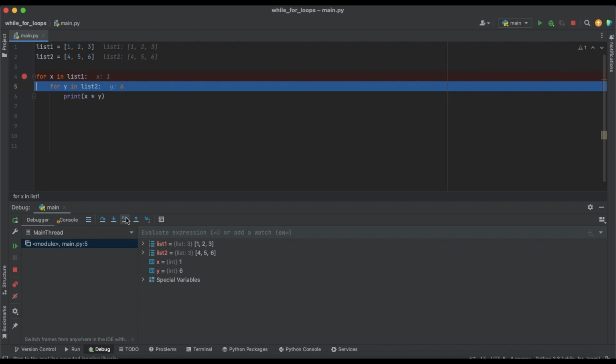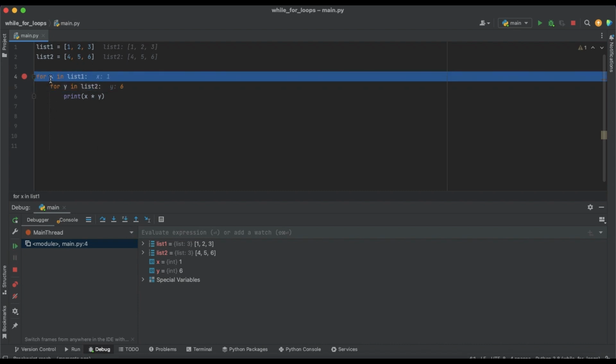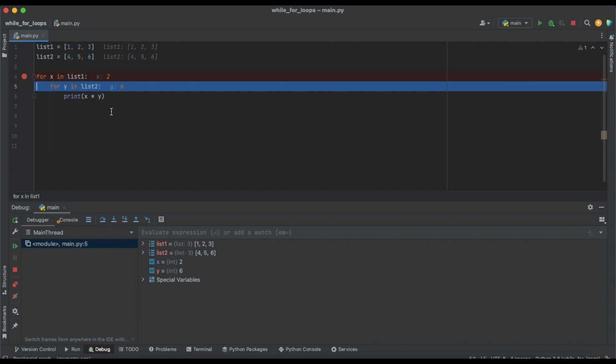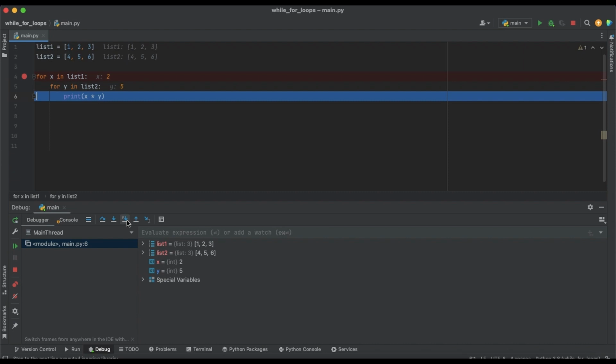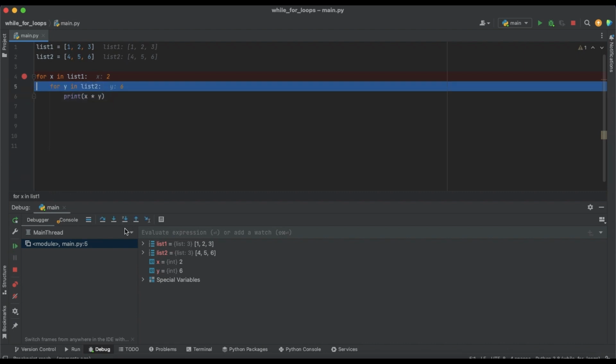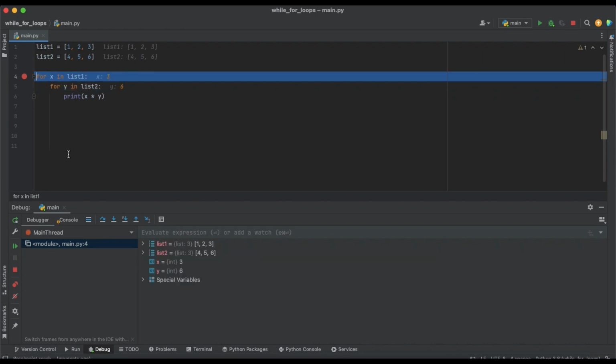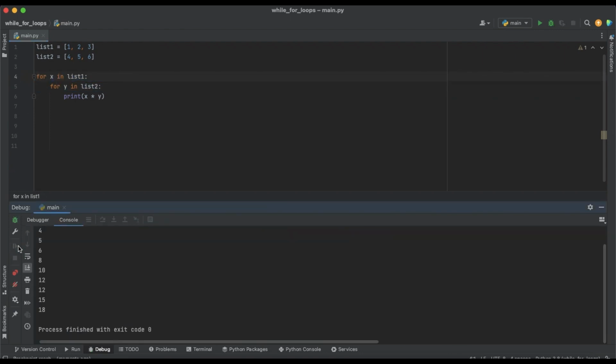And when we don't have any more elements in list 2, we go back to list 1 and change x. Instead of 1, we will use 2. So you see that x is 2, and we go again through our y one by one until we reach them all. So I hope you got the idea how it works. You can also play with the debugger if you're not understanding something. It's a very good way to understand how the code is moving through your code.